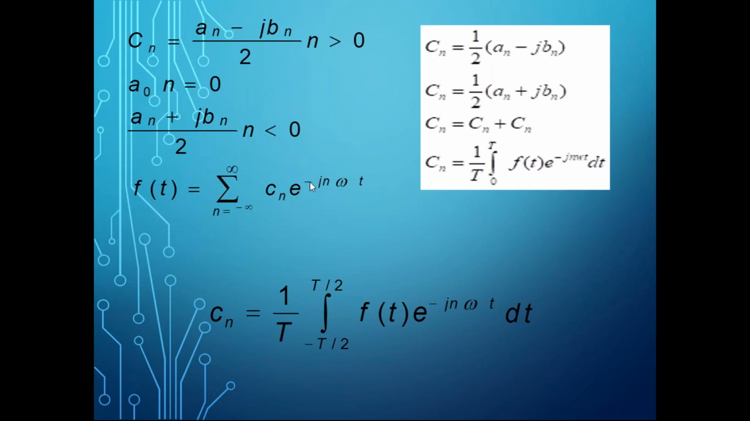So please change this. This is e power jn omega t. It is not e power minus, it is e power plus jn omega t. So from this you can calculate.